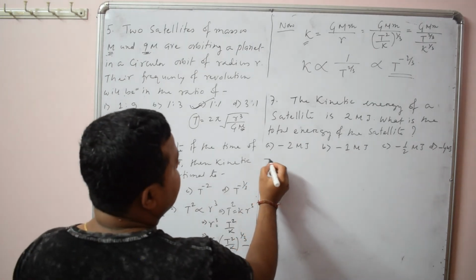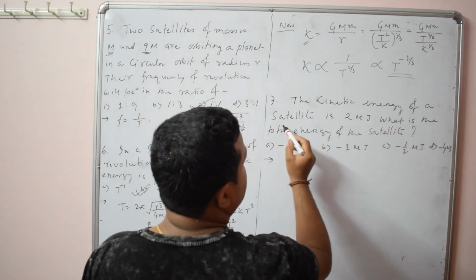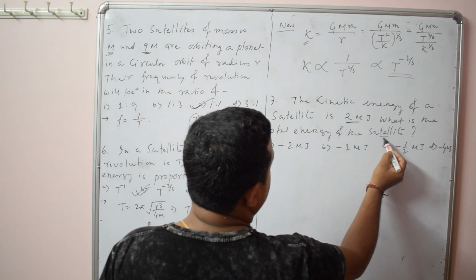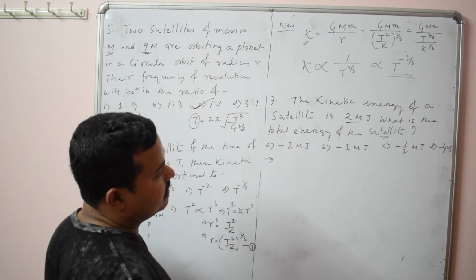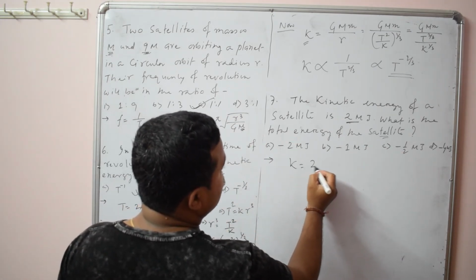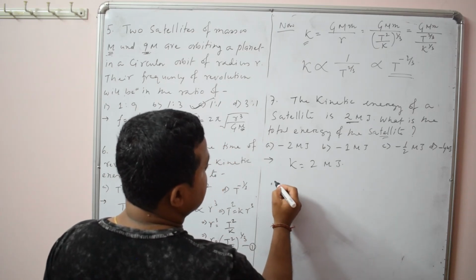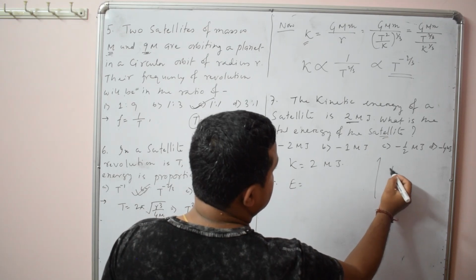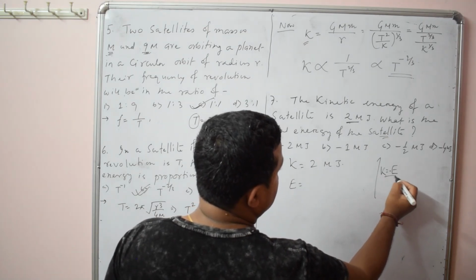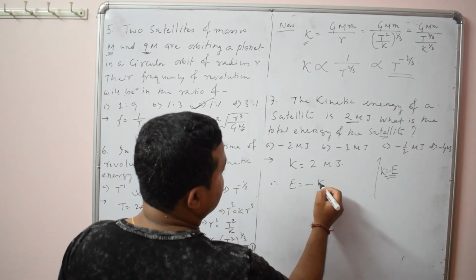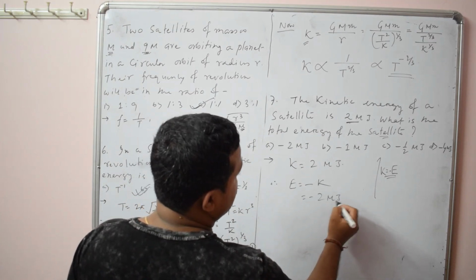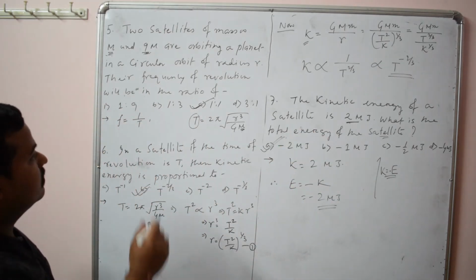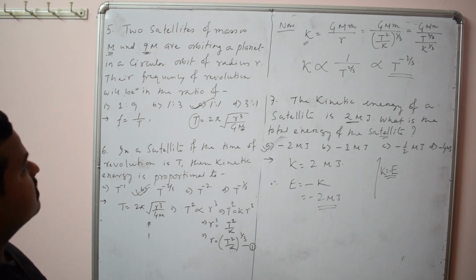Okay, next question. The kinetic energy of a satellite is 2 megajoule. What is the total energy of the satellite? Here it's a direct relation. Kinetic energy is given as 2 megajoule, and you have to find total energy. I have already given the relation that kinetic energy is equal to minus of total energy. So total will be minus of kinetic, so it is minus 2 megajoule. Option 1. Okay, so these are some of the questions you can see.